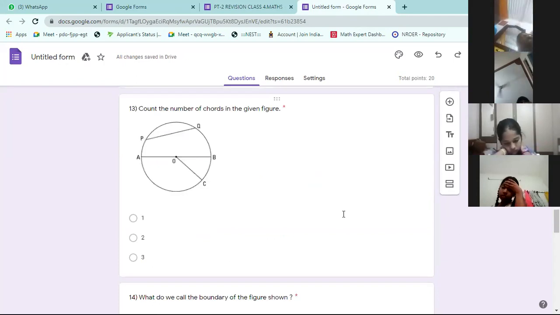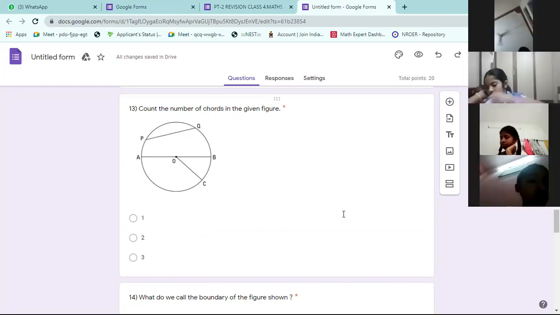13th one. Look at the circle, identify how many chords are there. 2 chords are there, sir. Chord is a line which joins 2 points on the circle. AB is one chord. Of course, it is a diameter, but AB is one chord. The other chord is PQ.